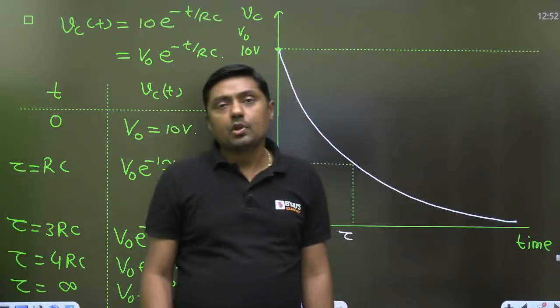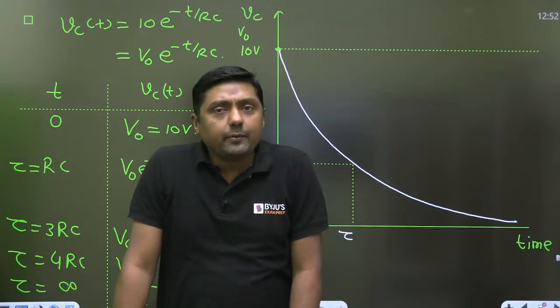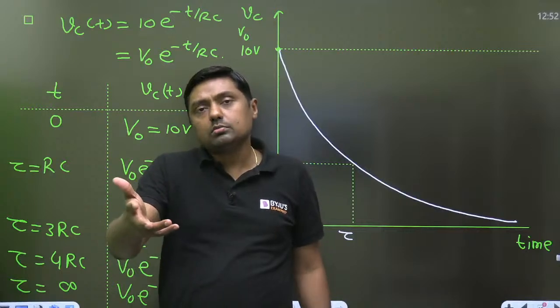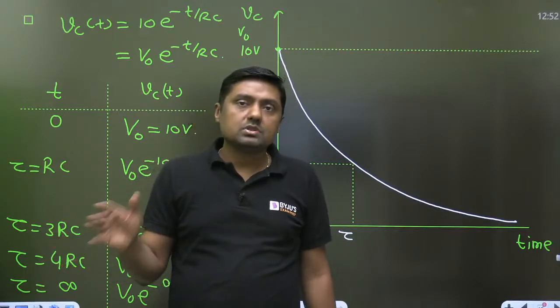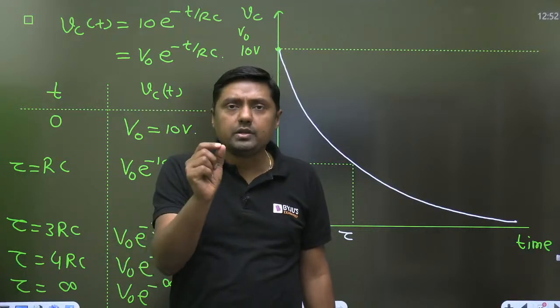Steady state, or maximum up to 5 time constants. After 5 time constants, the transient will be over, and the circuit enters into steady state. Are you getting this point?